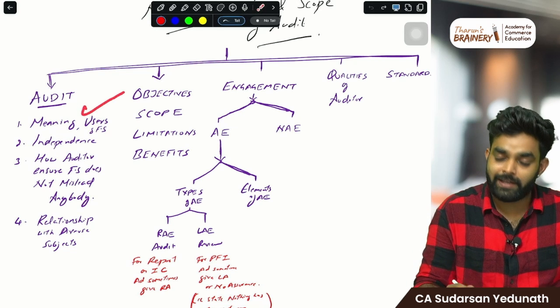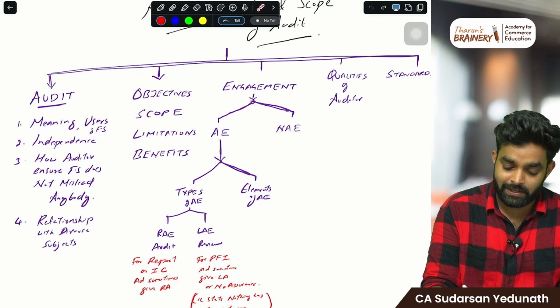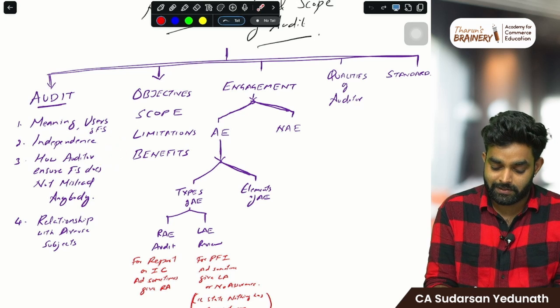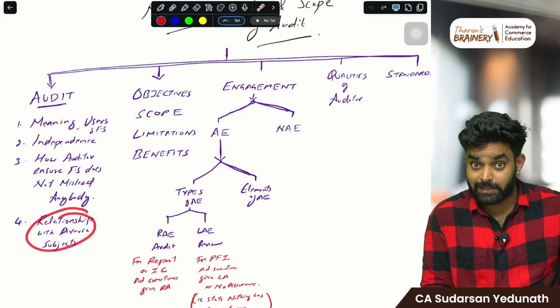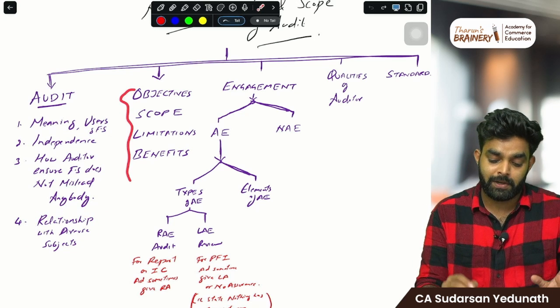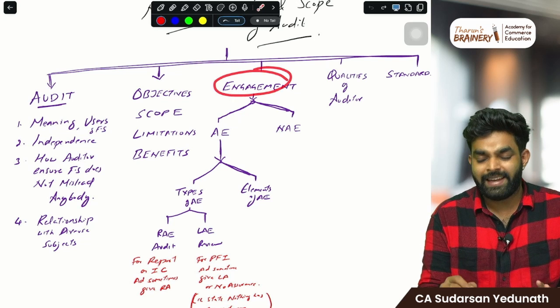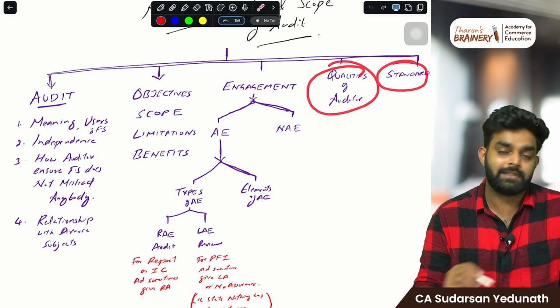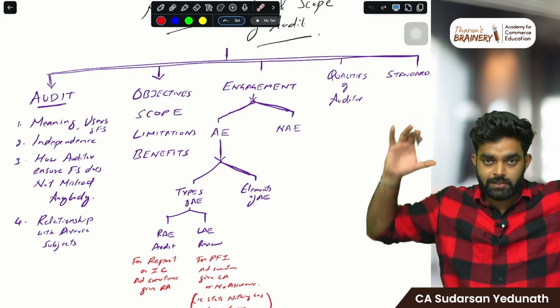First is the meaning of auditing, then who are the users of financial statements, everything. Independence, how auditor ensures financial statement does not mislead anybody. Relationship of auditing with different subjects. Objective, scope, limitation, benefits. Engagement, qualities of auditor, standards. So this is the structure of the chapter.